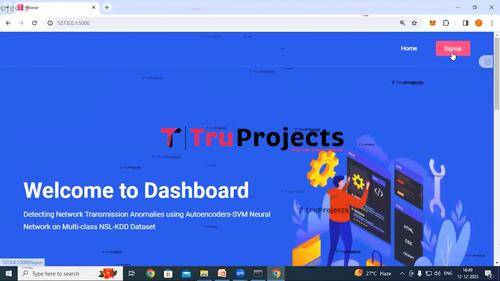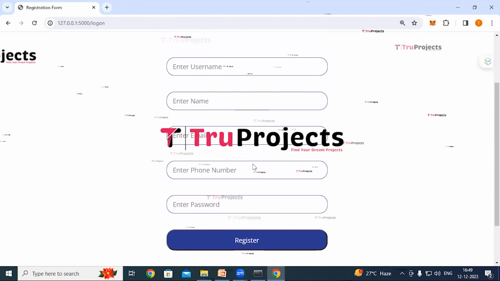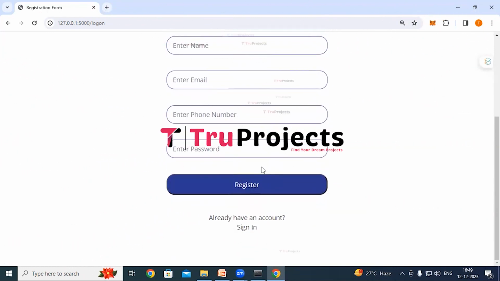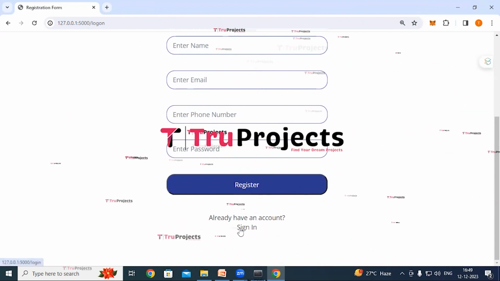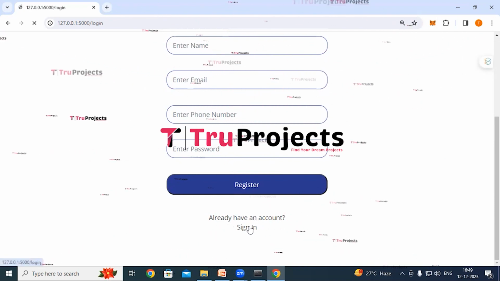So here we can see a sign up link, click on it. If we are new users, we have to register first. Fill in all these details and click on register button to sign up. And if we already have an account, we can directly log in by clicking on this link. As I already have an account, I'm clicking on this link.